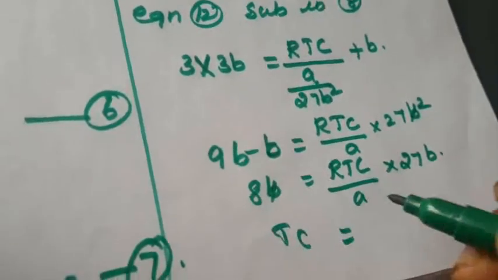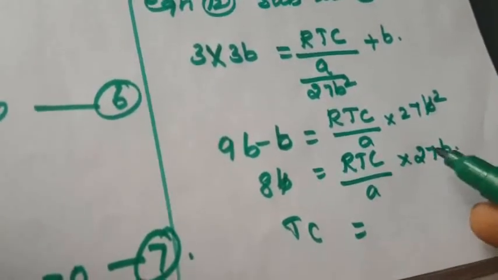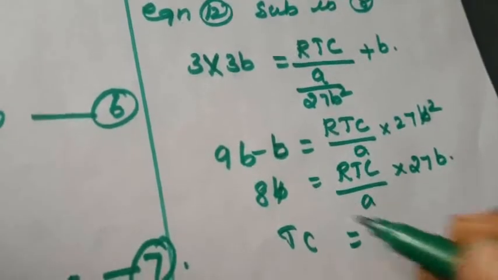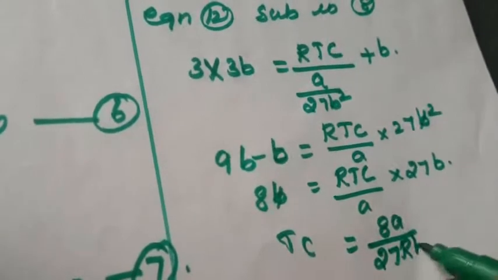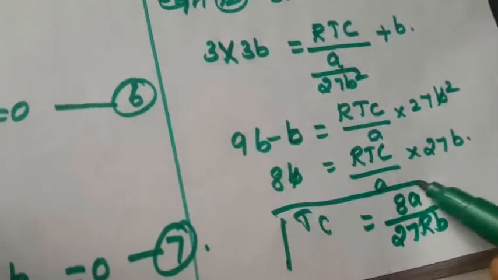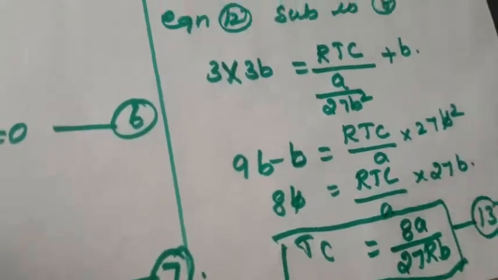Tc equal to, what will happen? So cross multiply. So 8a by 27Rb. 8a by 27Rb. This is the another equation, that is the Tc and pc.